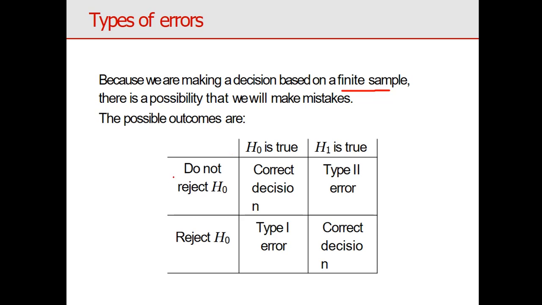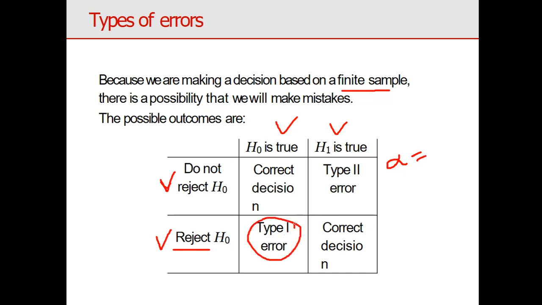See here I have reject H naught, does not reject H naught, and reject H naught. Actually it is inverse to the general books. Okay, here H naught is true, here H1 is false. See, I will tell you briefly what is type 1 error and type 2 error. Reject H naught when H naught is true, generally denoted by alpha. Here I am getting type 1 error.